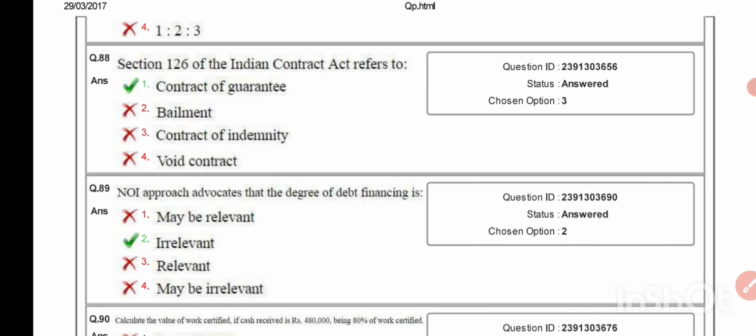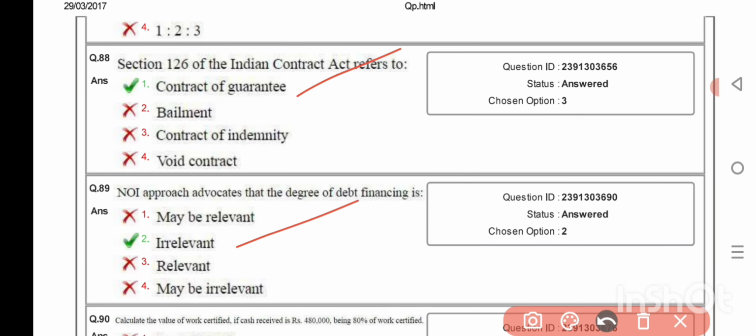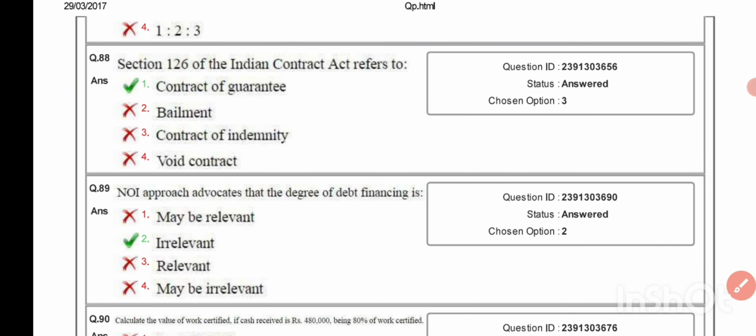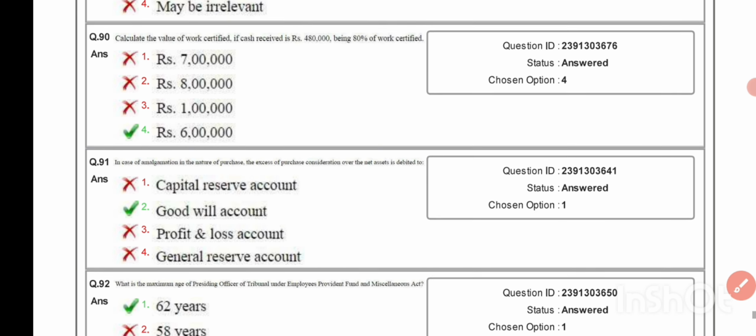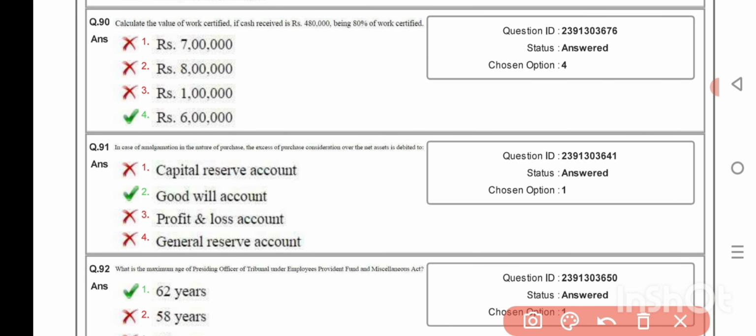Section 126 of Indian Contract Act refers to contract of guarantee. NOI approach advocates that the degree of debt financing is irrelevant. Calculate the value of work certified if cash received is rupees 4,80,000, being 80% of work certified. Rupees 6 lakhs. In the case of amalgamation in the nature of purchase, the excess of purchase consideration over the net assets is debited to goodwill account.